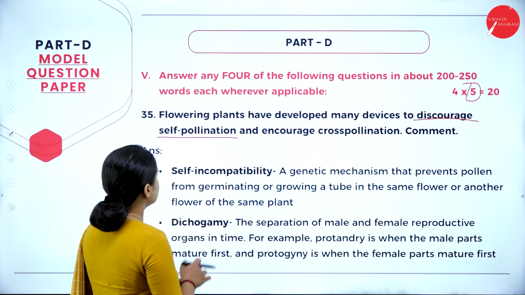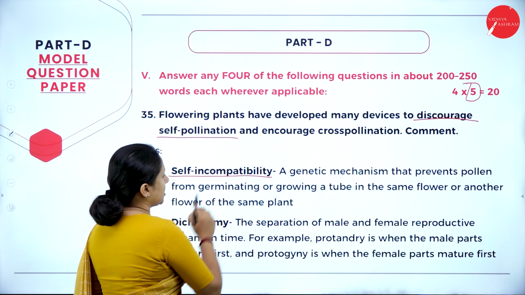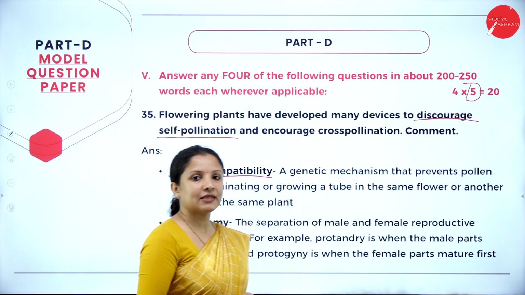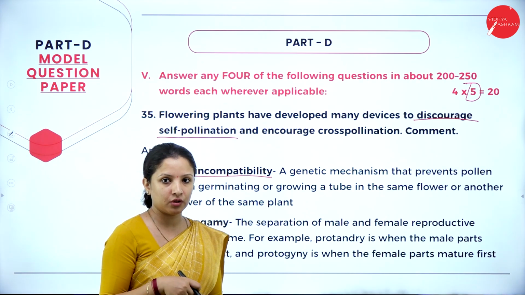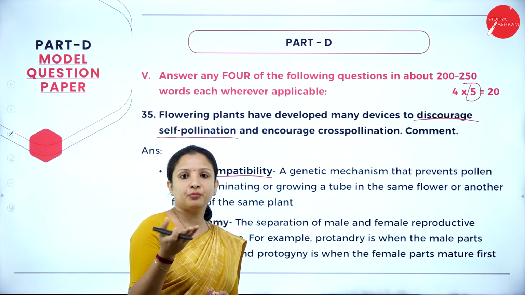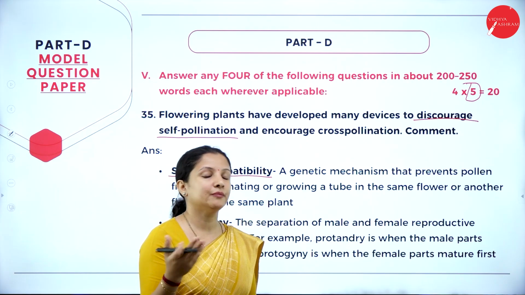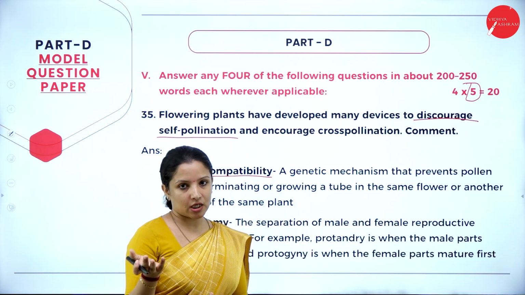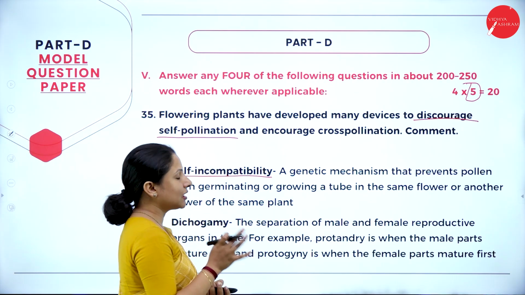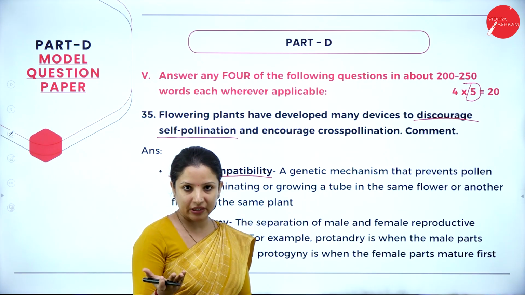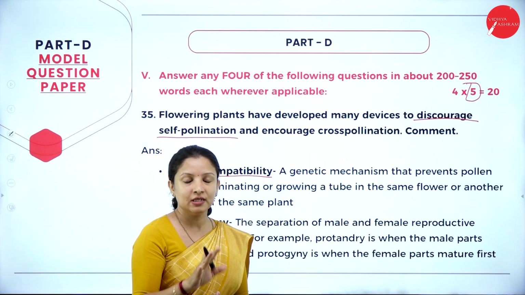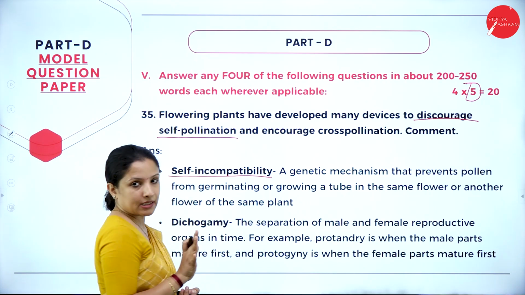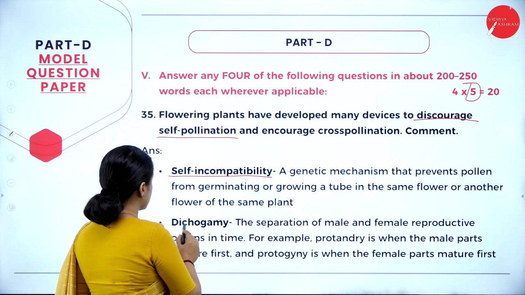So the first one is self-incompatibility. Self-incompatibility is a genetic mechanism wherein either the pollen will not mature. If the stigma matures and the pollen is not released, then there will be no chance of self-pollination happening. The other thing is sometimes the pollen grains would have been released, but the stigma would not be mature enough to receive the pollen grains. That is called self-incompatibility. So that is one point which you can write.